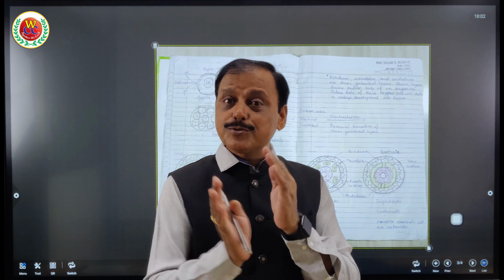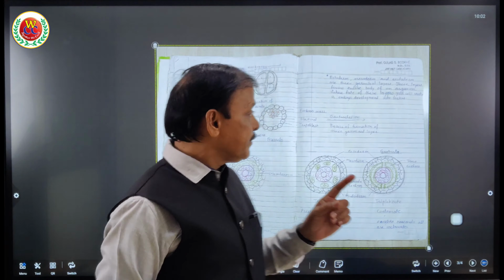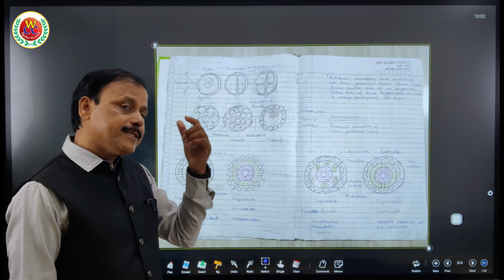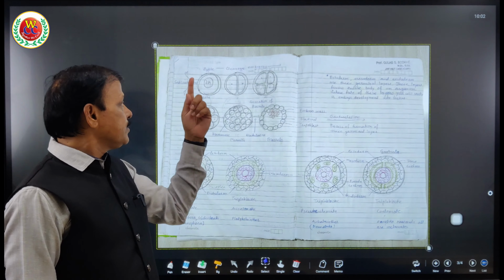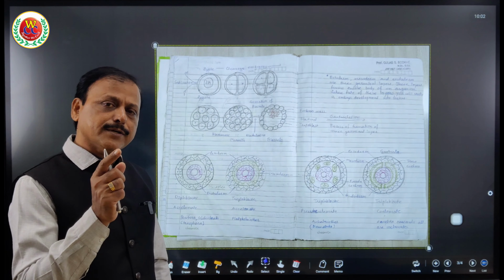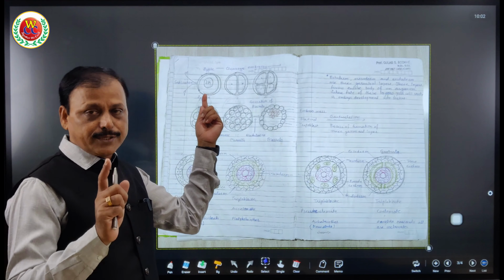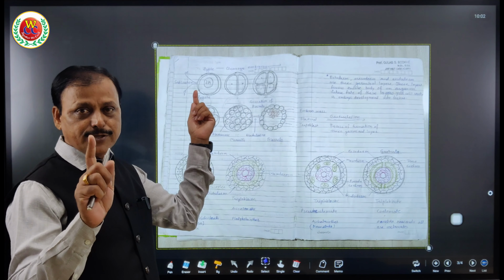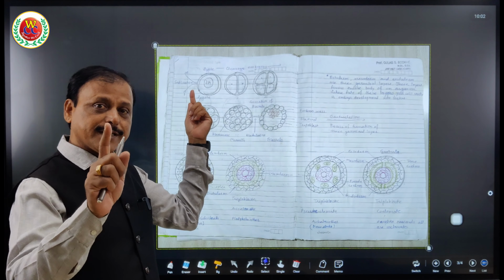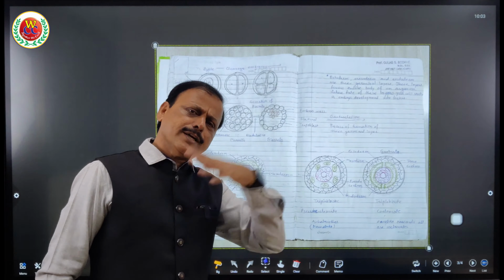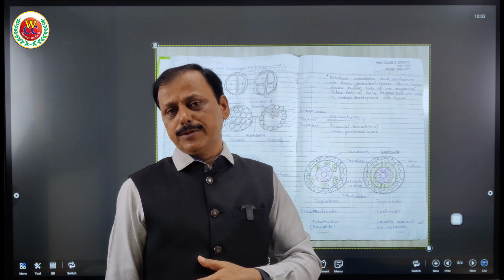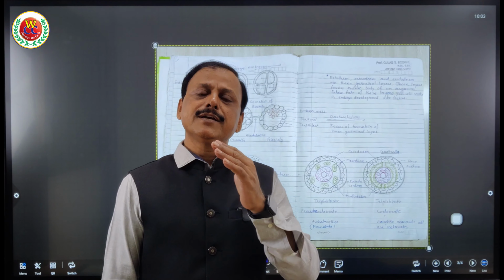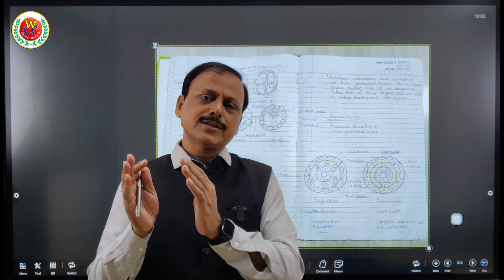These characters are supposed to be used for all the phyla, therefore it has to be understood. Now, as a part of evolutionary history also, this will be very interesting for you. You know that every organism's life begins from the zygote, am I right or wrong? Yes, it is right. All organisms, animals, their life begins with the zygote if they are sexually reproducing. Fragmentation, regeneration, that you know.